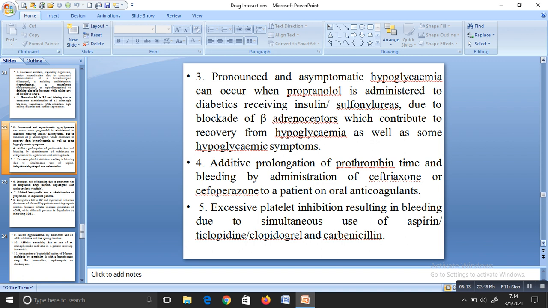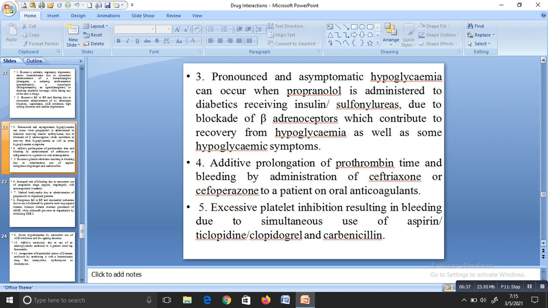Beta blockers block the beta adrenergic receptors, so the recovery from hypoglycemia is affected, and because of the blockade of beta adrenergic receptors, the hypoglycemia will be asymptomatic.